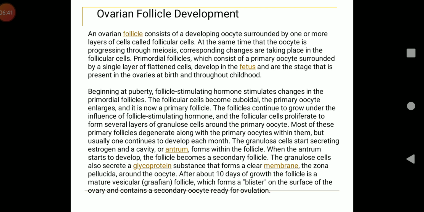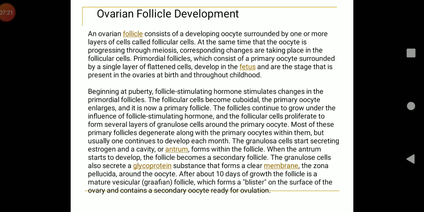Now the secondary follicles mature and ovulation takes place, after which meiotic divisions occur. And once meiotic divisions occur, it becomes a mature Graafian follicle. Around 90 days or longer it takes for a primary follicle to develop into a secondary follicle. So once the secondary follicle is developed, the ovum is released from the mature follicle from one ovary in every menstrual cycle, alternately in the right and left ovary.